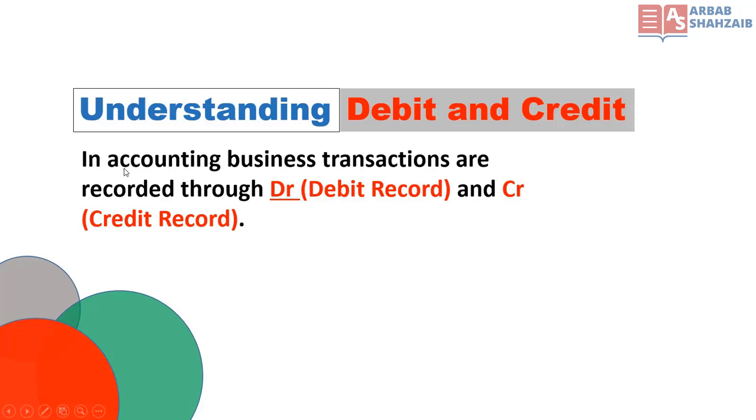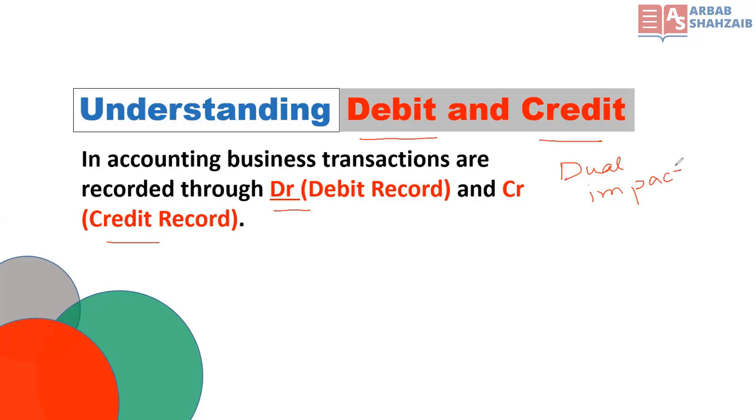Understanding debit and credit. In accounting, business transactions are recorded through debit record and credit record. So when you are learning bookkeeping, you will see that every time you are using these terms debit and credit, and it is very important. Whenever a transaction occurs in the business, there will be two effects of each transaction. One will be debited and the other will be credited. This is called dual impact. Remember, dual impact.